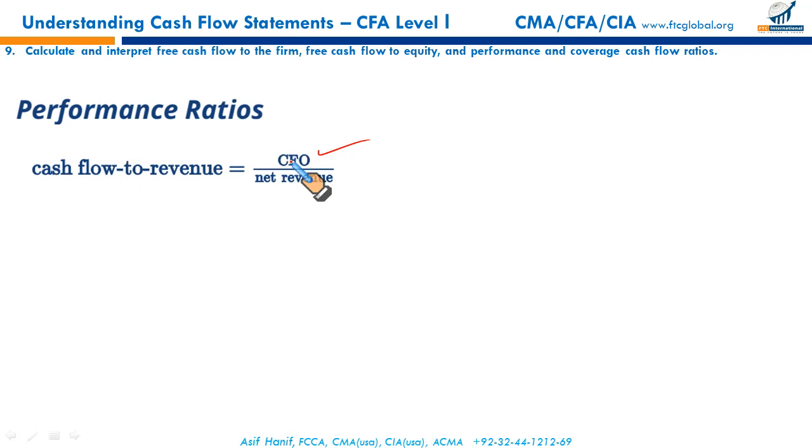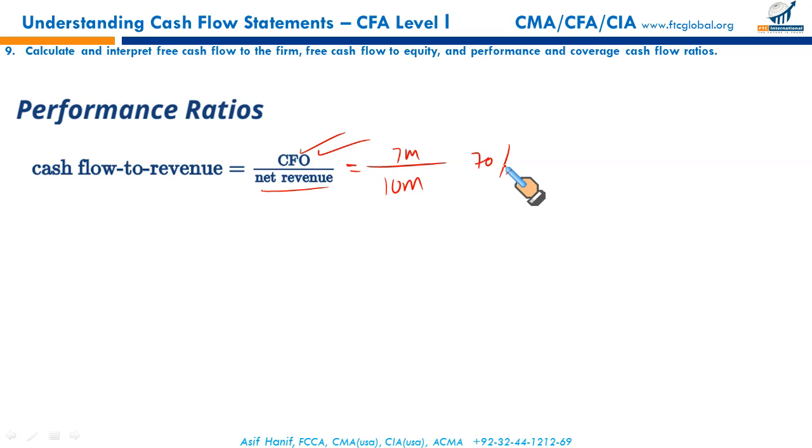Cash flow from operations are the most important cash flows. So the first one is cash flow to revenue. If you divide cash flow from operations by net revenue, this ratio tells you if your total revenue is, let's say, 10 million, how much cash has been generated out of the revenue. Let's say 7 million, indicating 70%. It means if revenue is 10 million, we have generated 70% cash from this revenue.